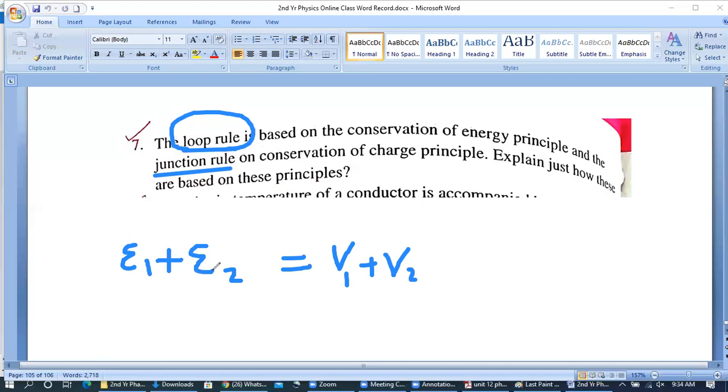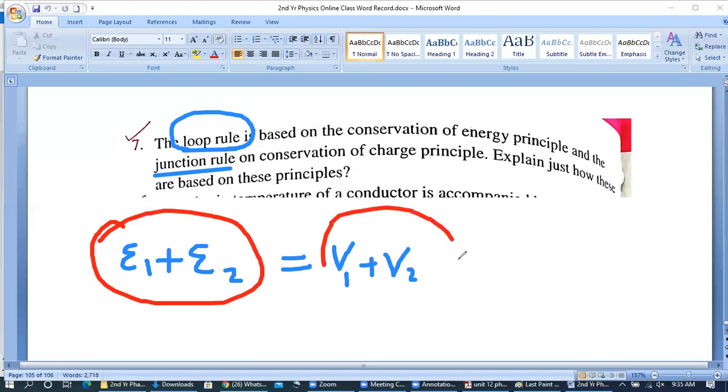And epsilon 1, epsilon 2 represent the batteries: first battery, second battery, third battery, and so on. So the sum of the EMFs in a loop is equal to the sum of the voltages of the resistances in that loop.